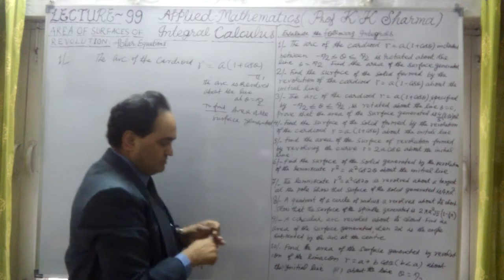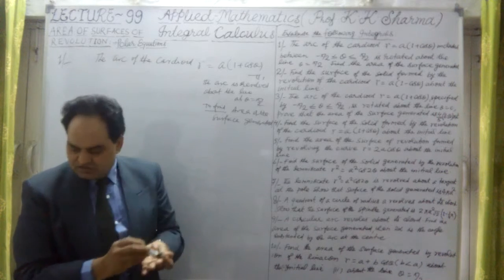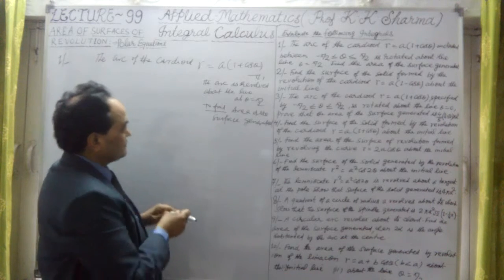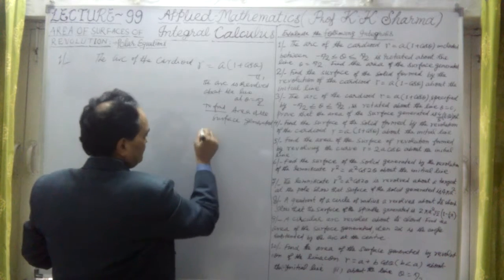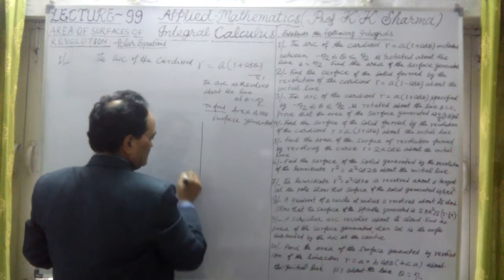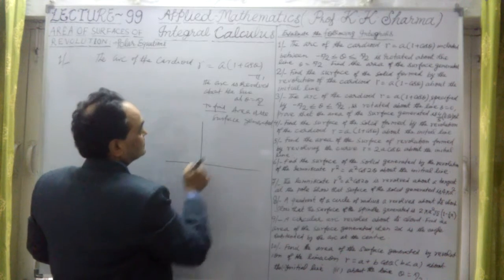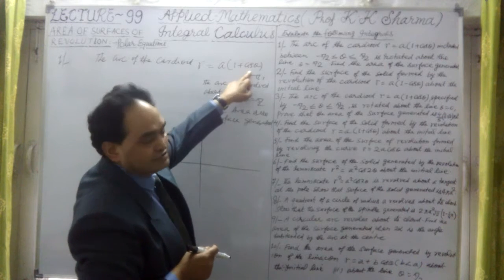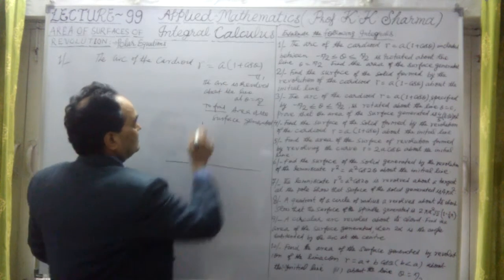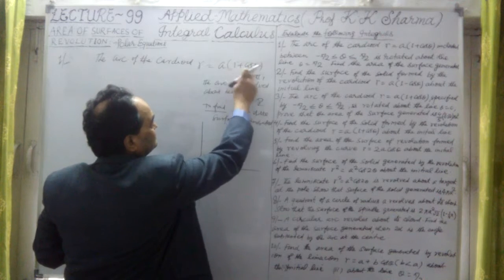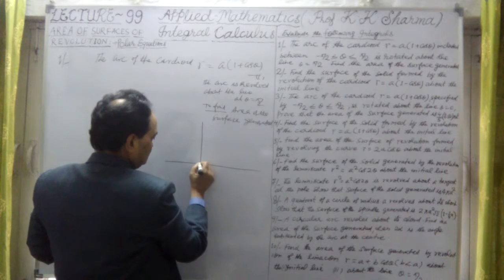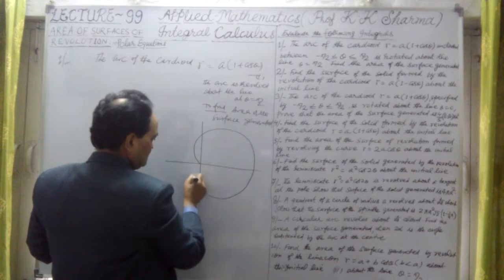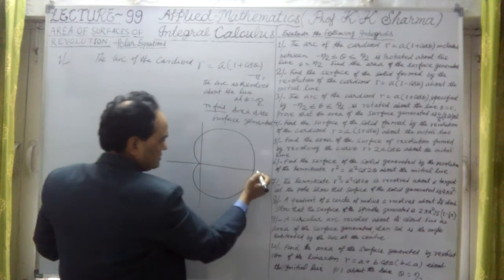Now what is the curve? Let me draw that. Now if I put theta equal to 0, then r is twice a, and when theta is pi, it is 0. So theta is pi means 0 is here. This kind of curve will be there.